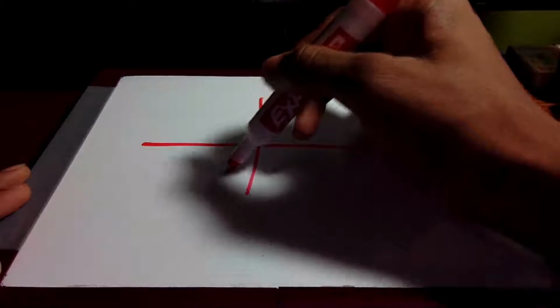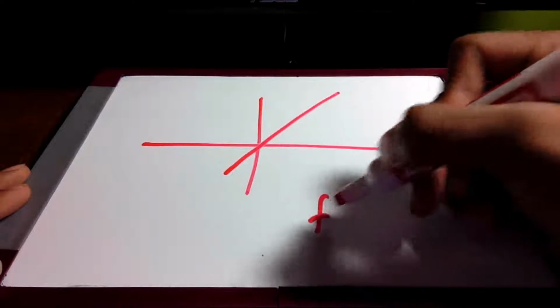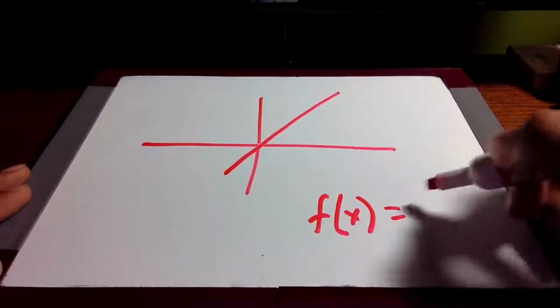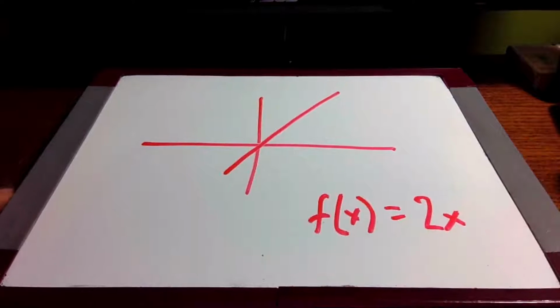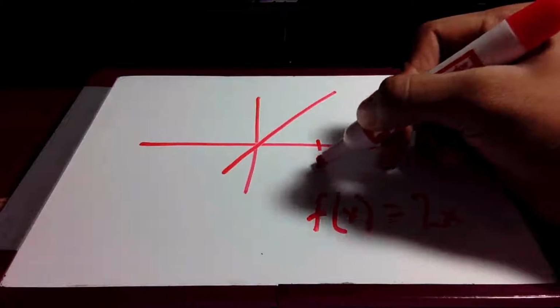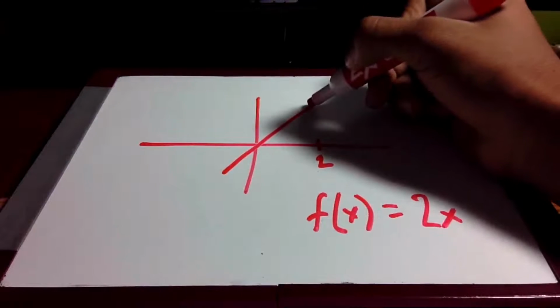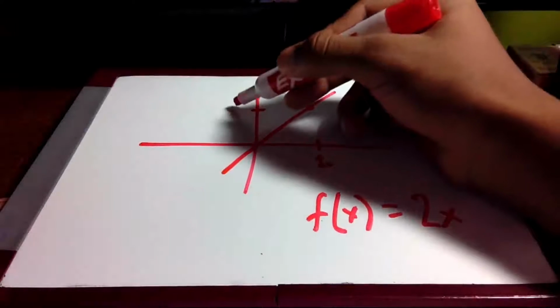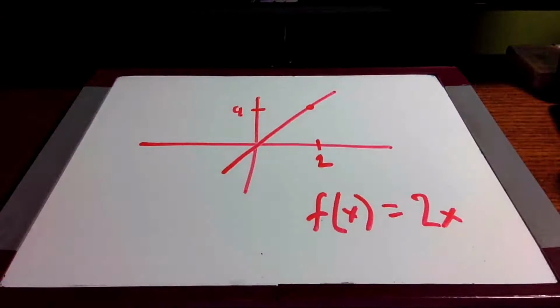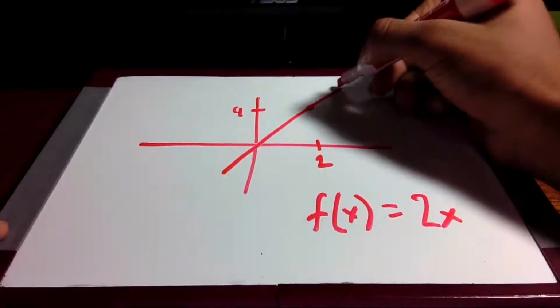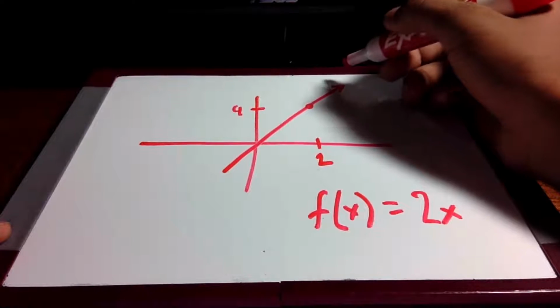Okay, so let's say we have the graph f of x is equal to 2x. And let's say this is x equals 2, and the point up here will be y equals 4. Okay, so since a limit is defined as the y value you approach as you approach a certain x value in a function from both sides, right and left, let's try that out here.